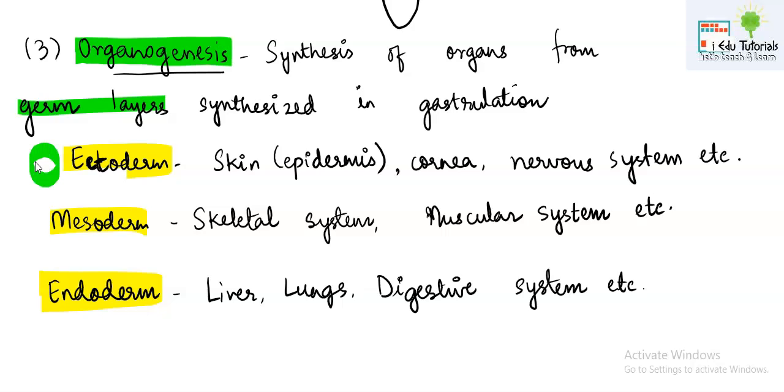So the germ layers, they are 3, moving from outer to inner side. This one is the outer one, this one is the middle one, and this one is the inner one. So ectoderm will form the skin, its epidermal part basically, the cornea of the eyes, the nervous system and a lot many other structures. Mesoderm will form the skeleton, muscular system, etc. Endoderm will form liver, lungs, digestive system, etc.